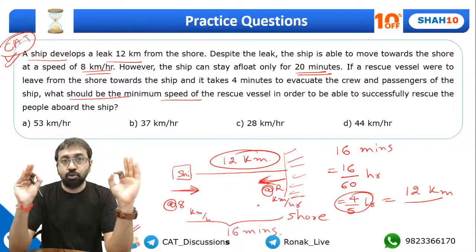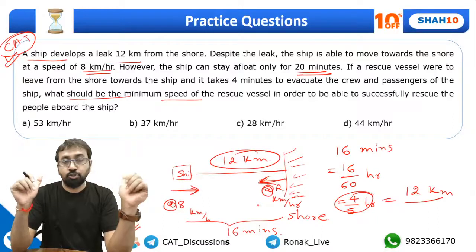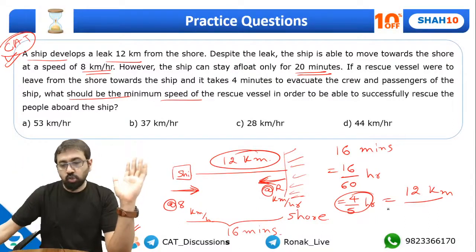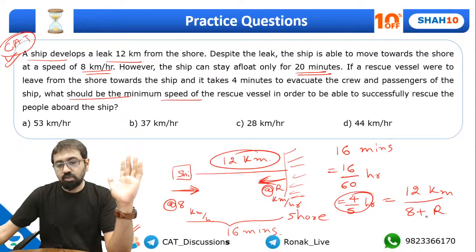Everyone, do you agree with this? Are you all clear up till now? Is there any confusion? Show me a thumbs up quickly. Right, great. So this will be 8 plus r. This will be the relative speed. So 12 upon 8 plus r should be equal to 4 by 15.